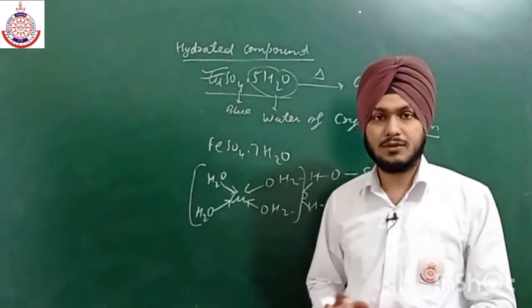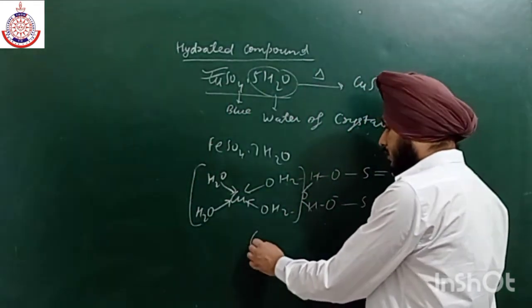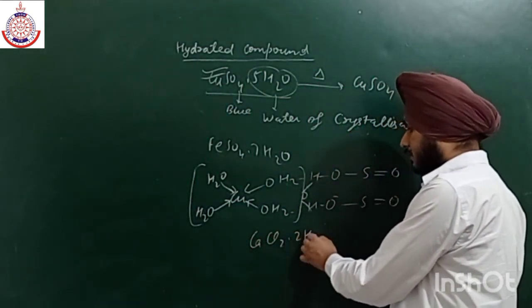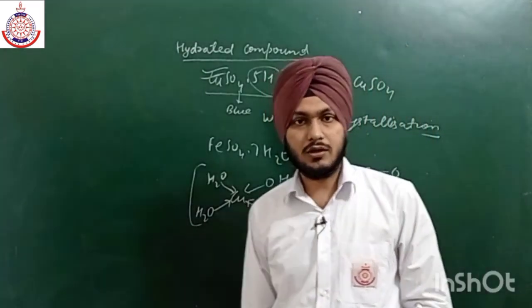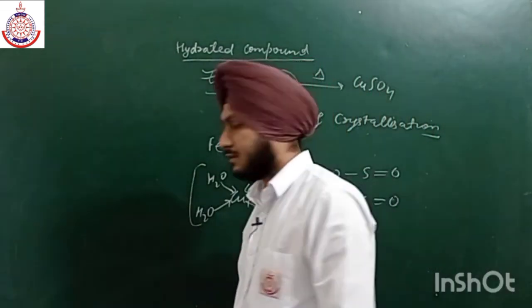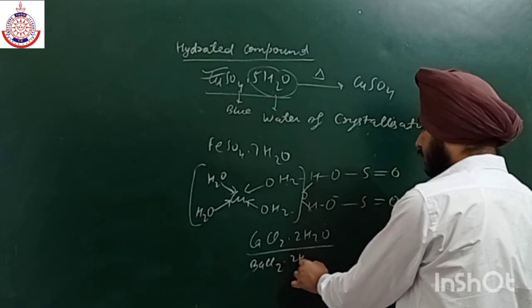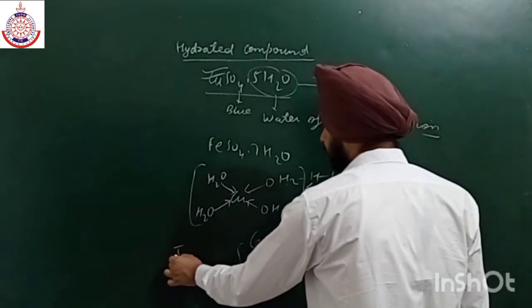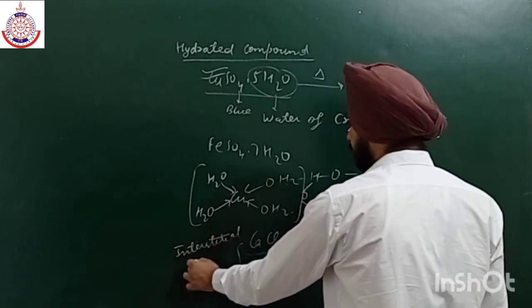So this is all about the hydrated compounds. There are some other compounds like calcium chloride, CaCl2.2H2O, and they are known as interstitial hydrated compounds, because the water molecules are trapped in the interstitial sites, which are the vacant sites. Similarly we have barium chloride with 2 molecules of water, and these are known as interstitial hydrated compounds.